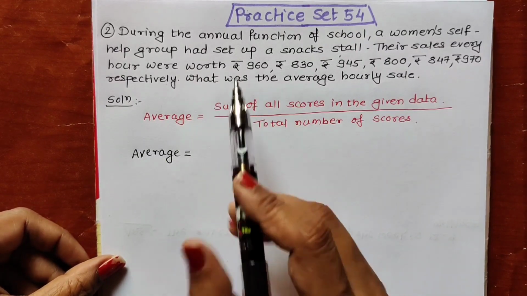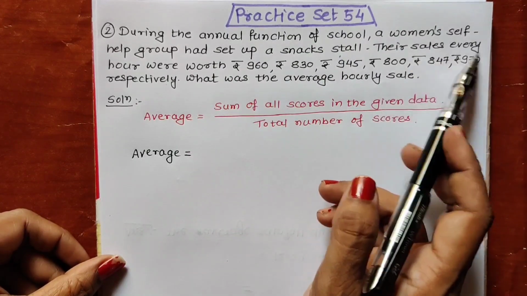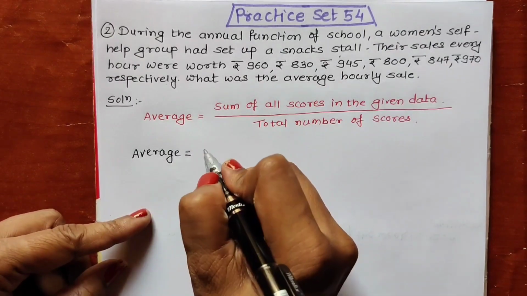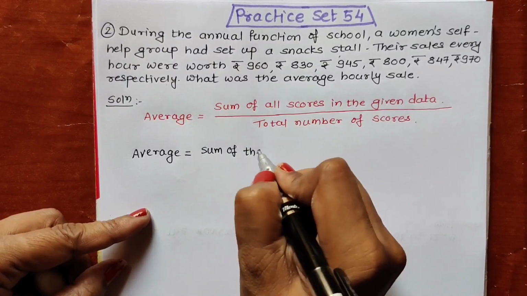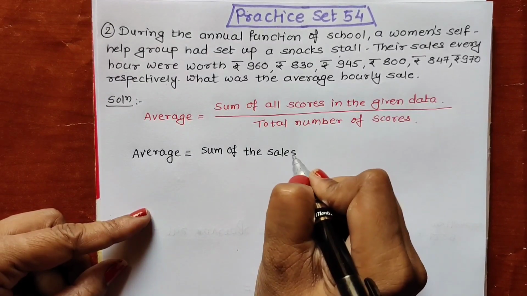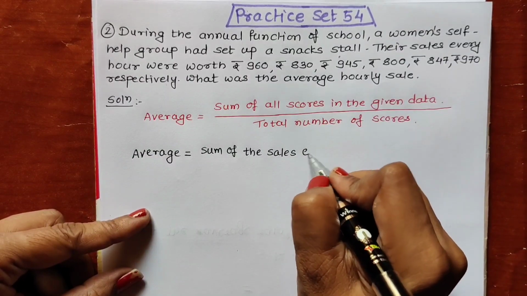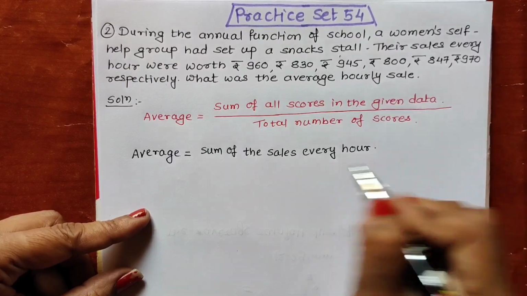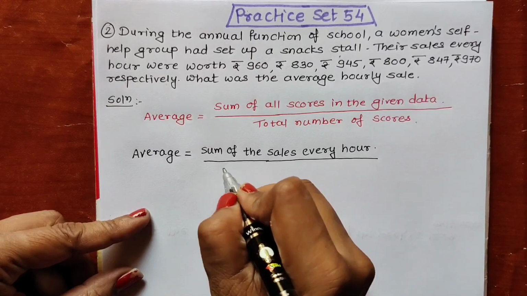Average is equal to, now here we have been given the sales every hour, so I will be writing here sum of the sales every hour, and upon that we have to write total number of hours.